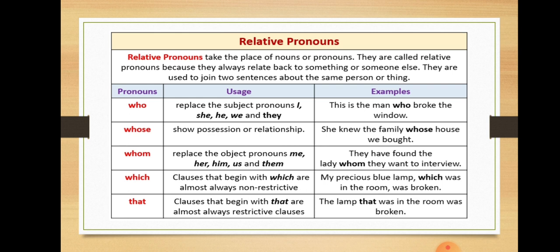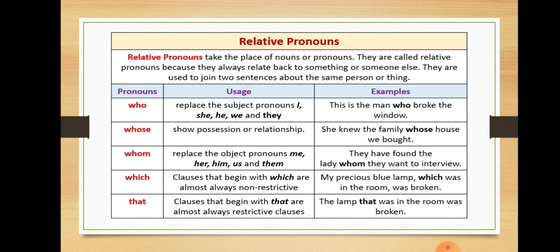Relative pronouns take the place of nouns or pronouns. They are called relative pronouns because they always relate back to something or someone else. They are used to join two sentences about the same person or thing. Now, we have 5 relative pronouns actually: who, whose, whom, which, and that.